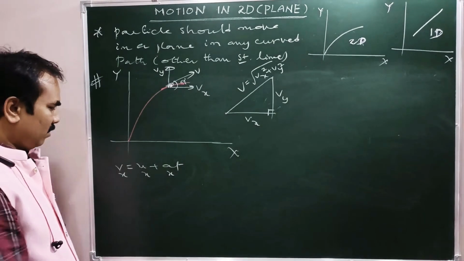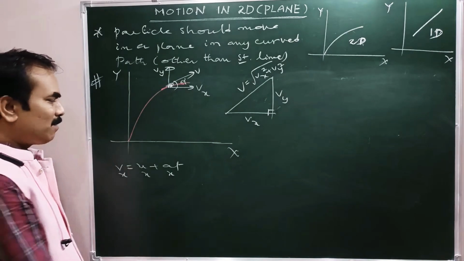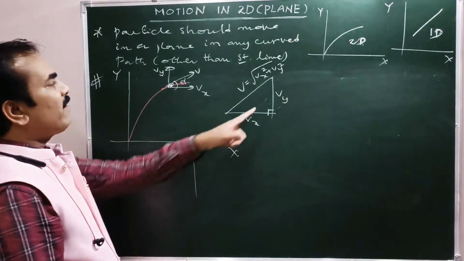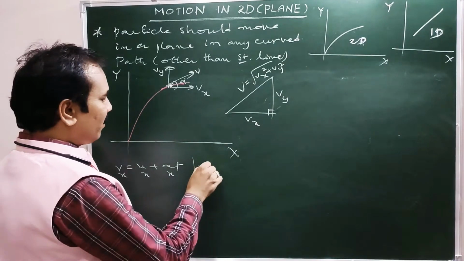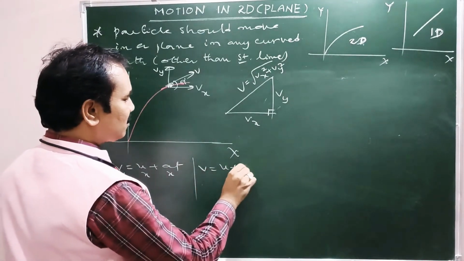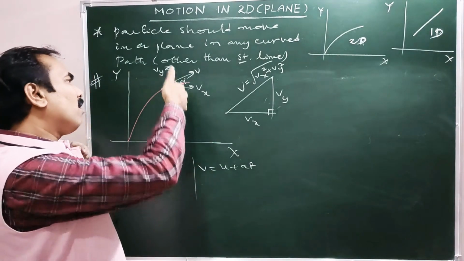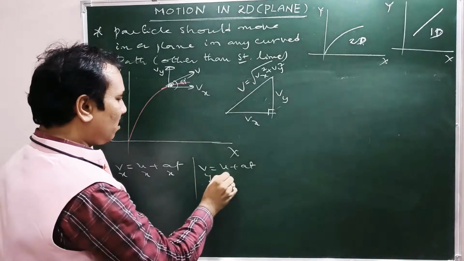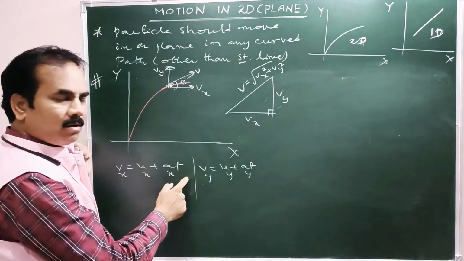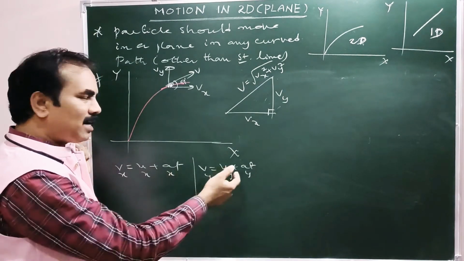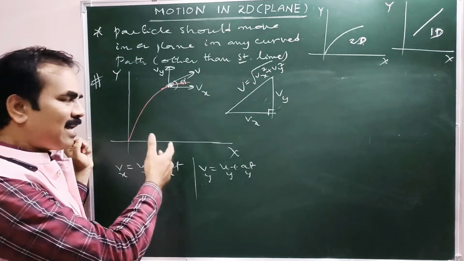Similarly, take the expression along the y-axis, that is vy equal to uy plus ay t. So t is absolute. You are not supposed to write tx or ty. Why? Because that is an absolute quantity. It has no direction, in fact.